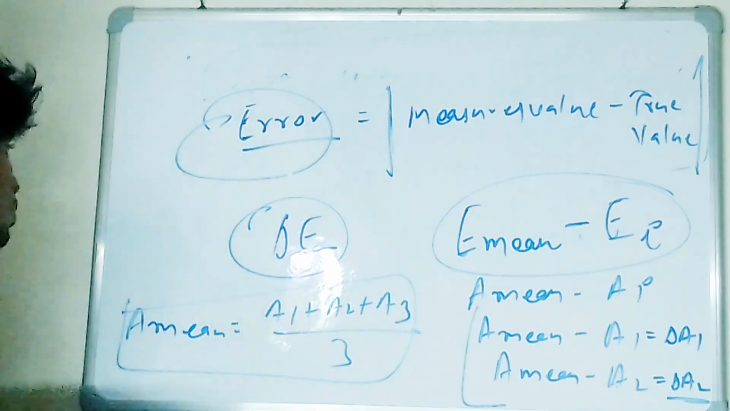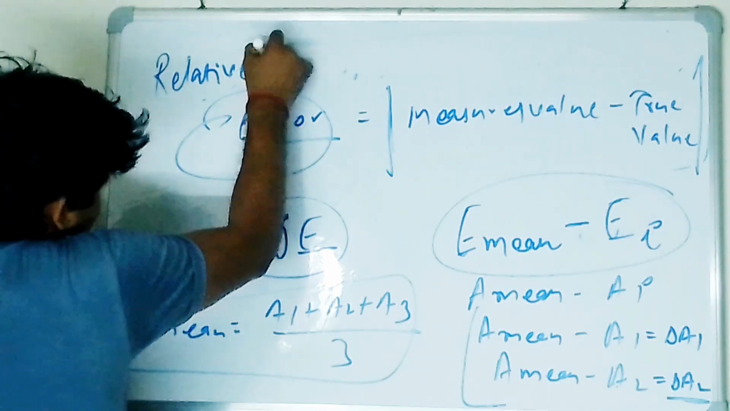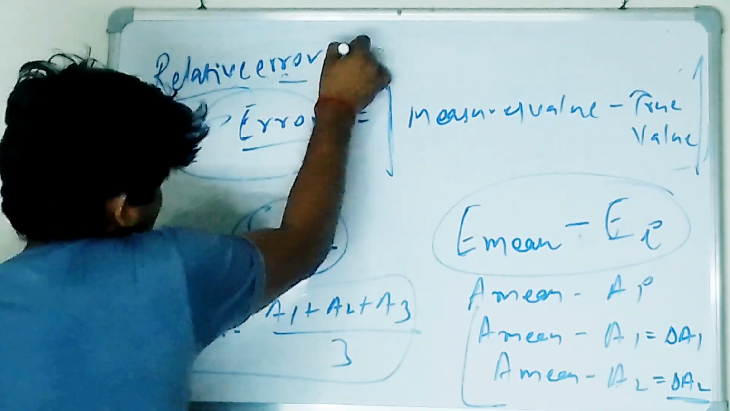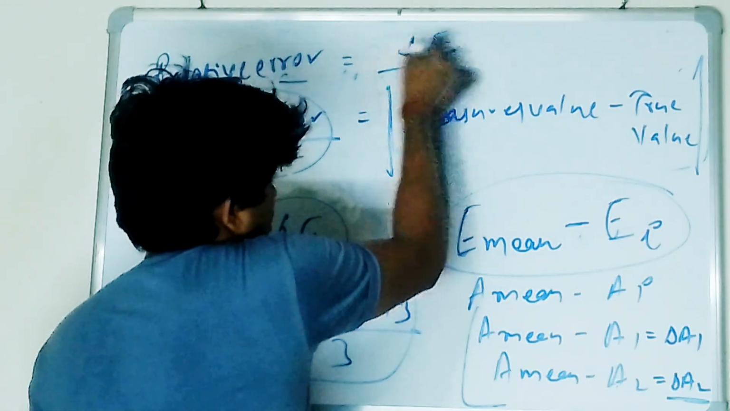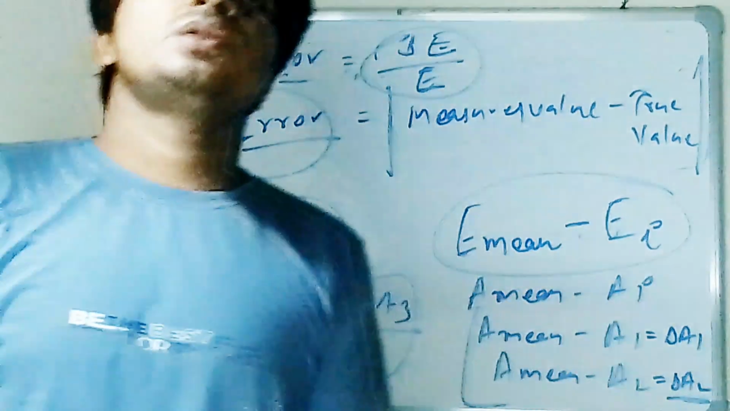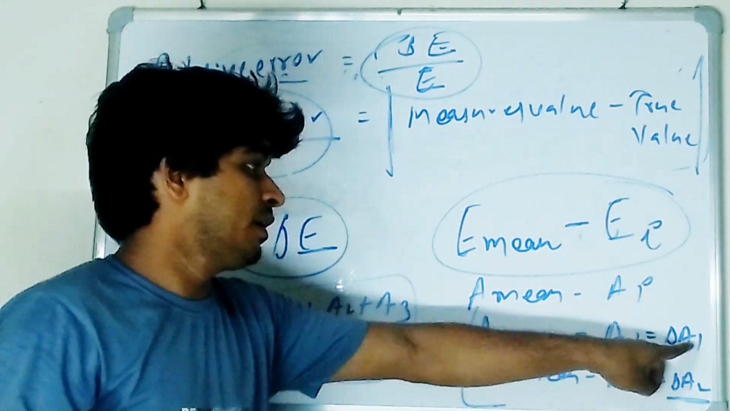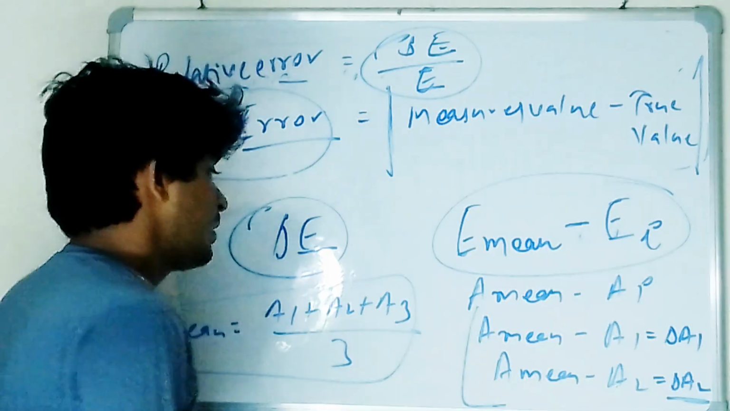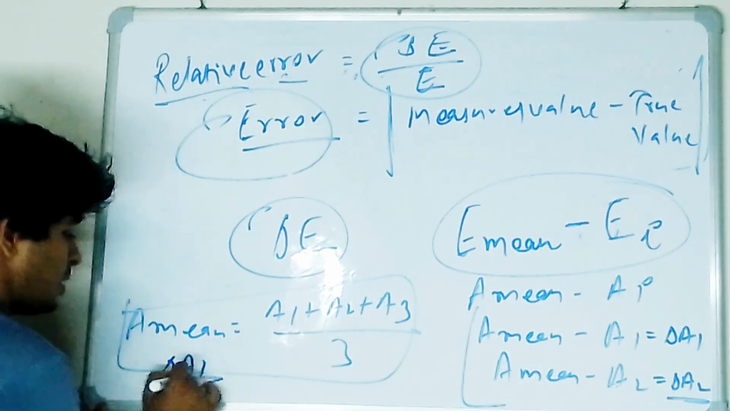Now what I am talking about, what's the relative error? Can anyone explain to me? So basically relative error is error. Suppose error is delta E divided by actual value, delta E by E. This is relative error. So if I am talking about the relative error of this, it is delta A1 by A1. This is the relative error for A1.